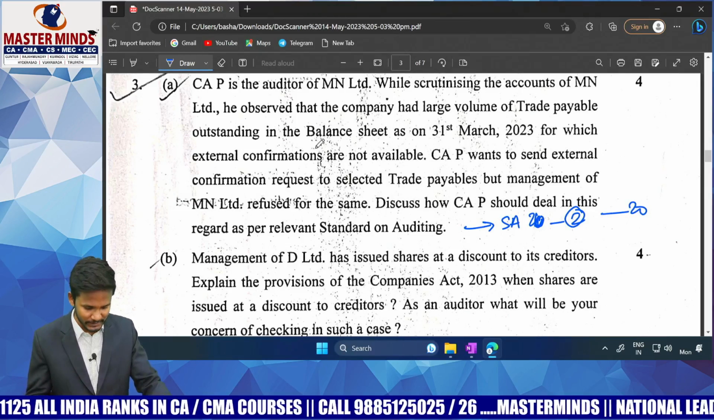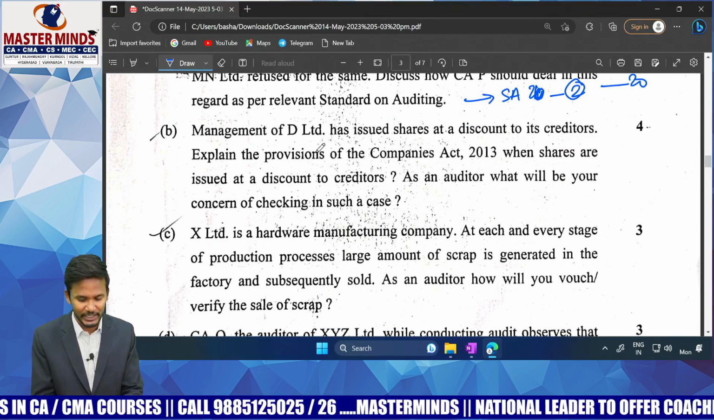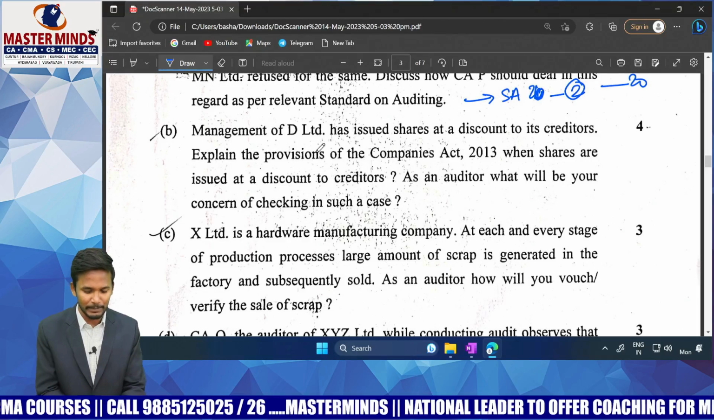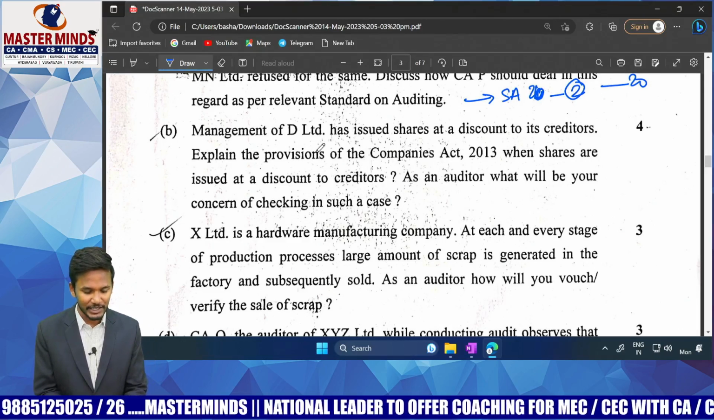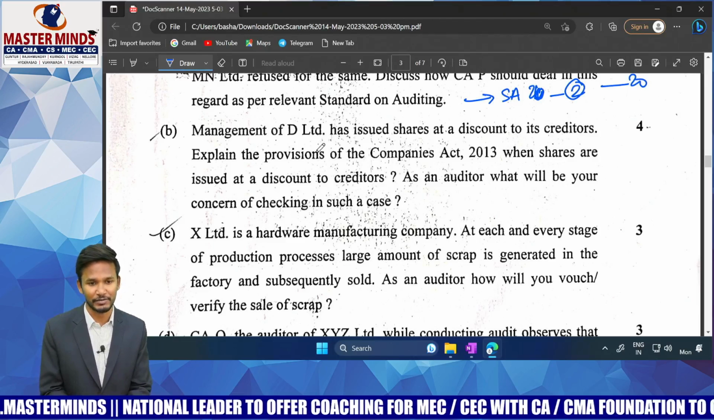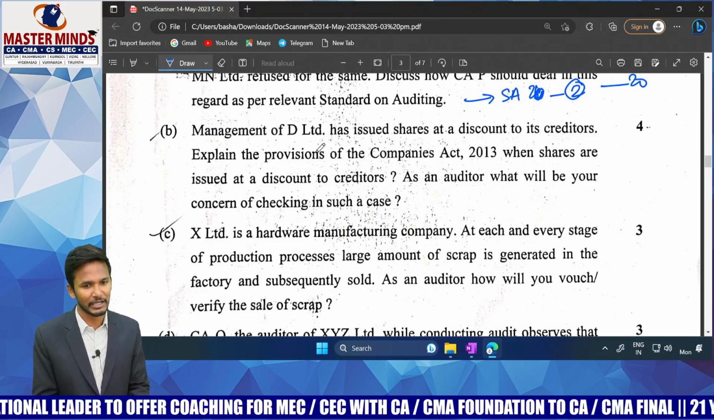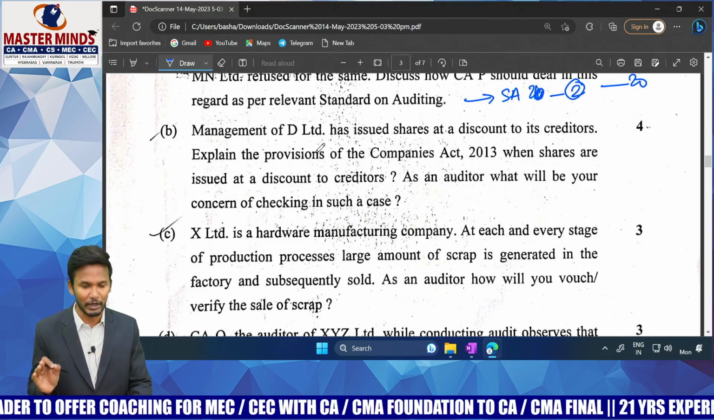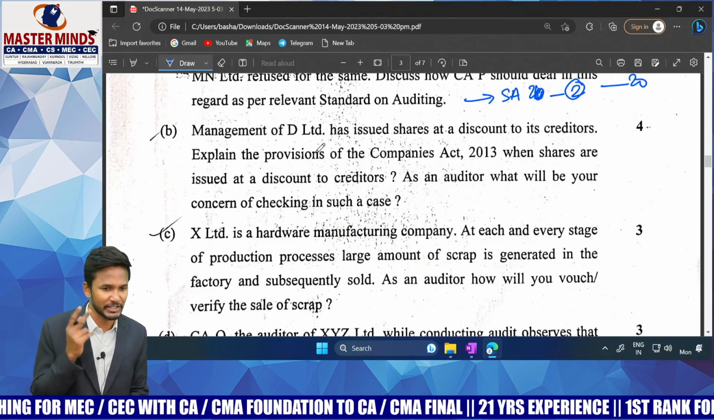Okay. Yes. Next one. Management of D Limited has issued shares at a discount to creditors. Explain the provisions of the Companies Act 2013. When shares are issued at a discount to creditors, as an auditor, what will be your concern of checking in such cases? They are asking what? Very simple. Issuing the shares at a discount. Generally, issuing shares at a discount is not allowed. But in two exceptional circumstances, you can go for issuing the shares at a discount.